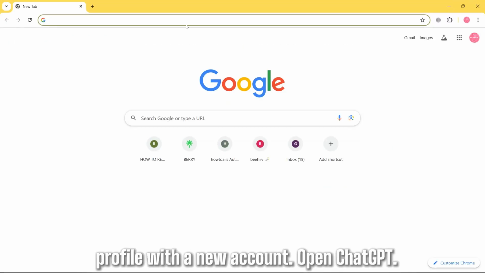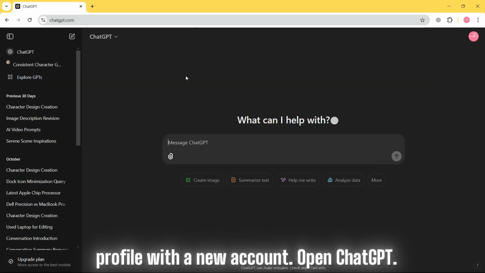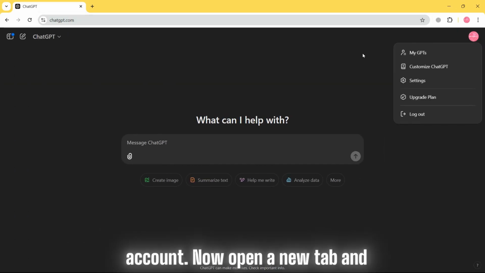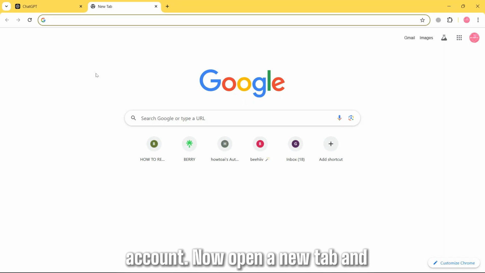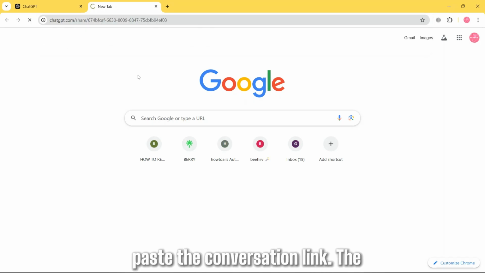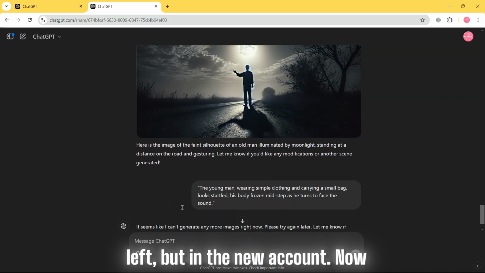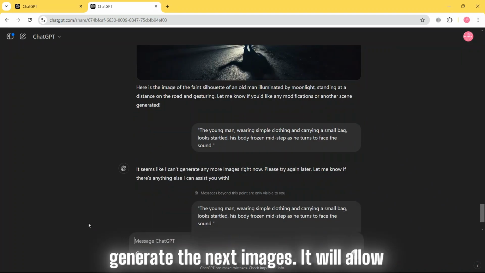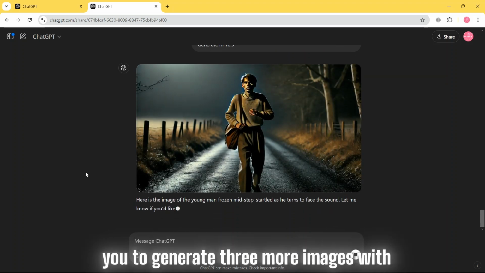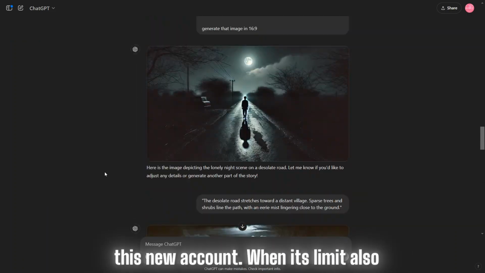Open a new Chrome profile with a new account, open ChatGPT. Make sure it is logged in with a new account. Now open a new tab, and paste the conversation link. The conversation starts from where you left off, but in the new account. Now generate the next images. It will allow you to generate 3 more images with this new account.